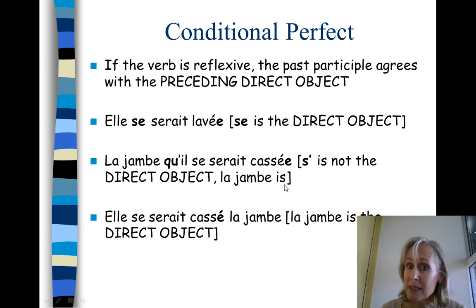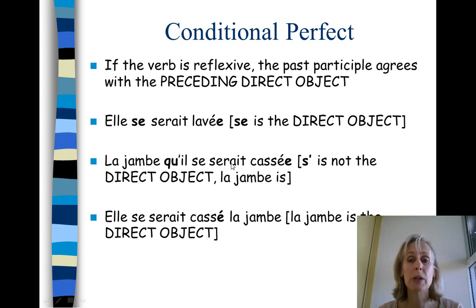If the verb is reflexive, the past participle agrees with the preceding direct object. Elle se serait lavée. Se is a direct object. She would have washed herself. Yeah, so this is herself. That's the thing that would be washed. It's the direct object of the washing action. So that's why we have an agreement.